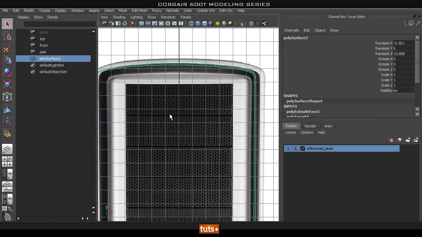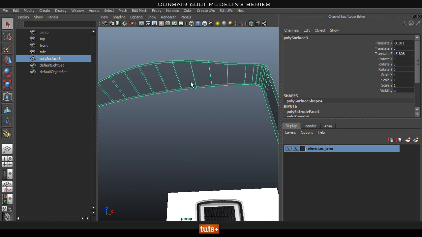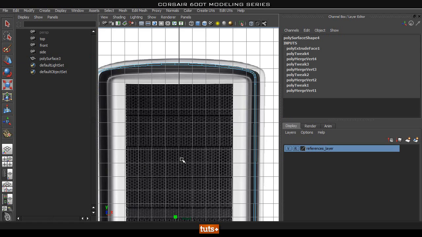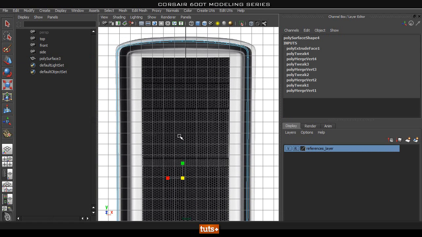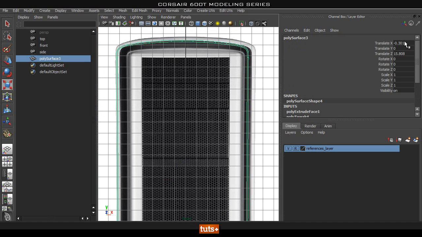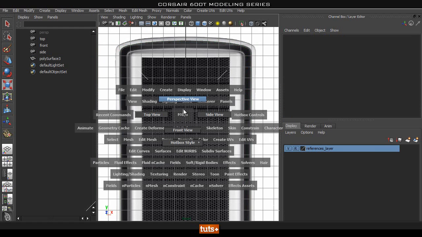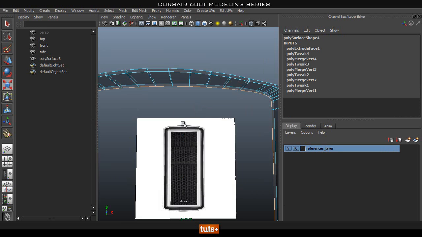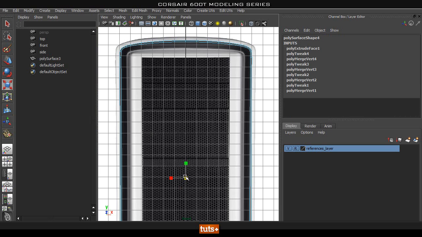So what we're going to do now is we're going to go ahead and bend this around so it lines up here as well. So let's go ahead and select this edge loop and then go into our front view again. And we're going to go ahead and start scaling this after we move it. So let's go ahead and move this back. In the translate X, we can just go ahead and zero this out and it will move back where it's meant to be, okay?